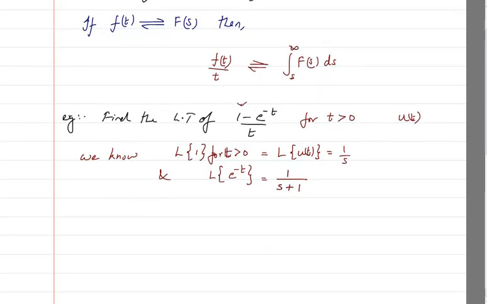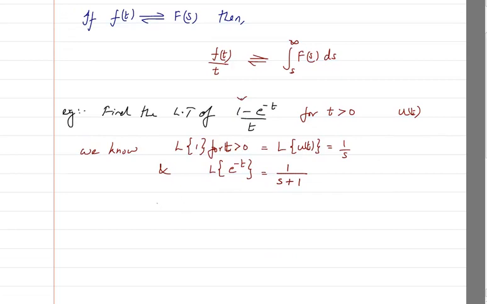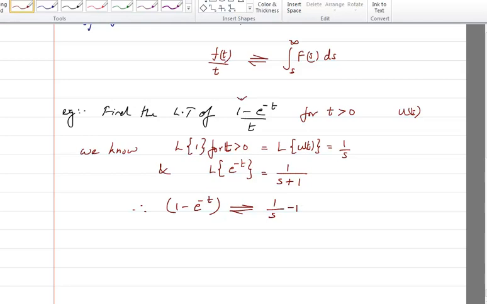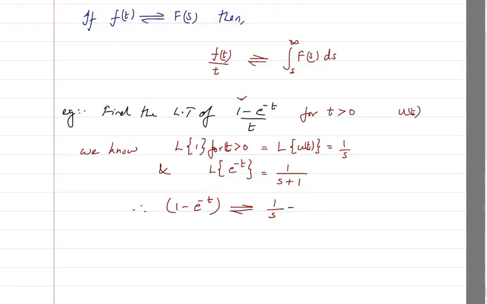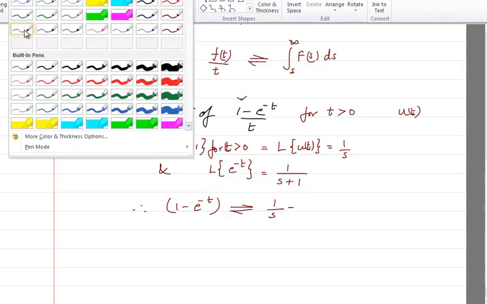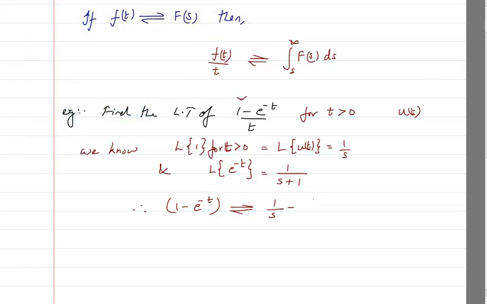Therefore, if I am trying to take the Laplace transform of 1 minus e raised to power minus t, I will get the answer as 1 divided by s minus 1 divided by s plus 1. Why? Because there is a minus in between. And now if I have to integrate it, that means if I have to take the Laplace of